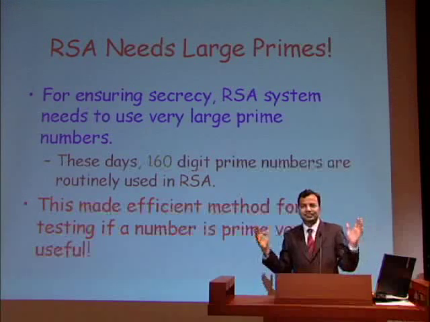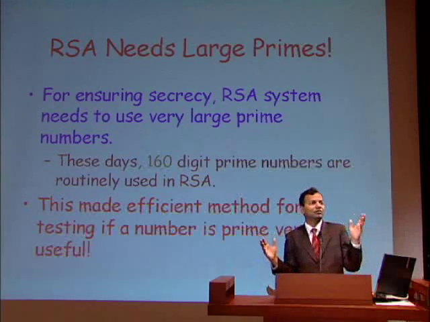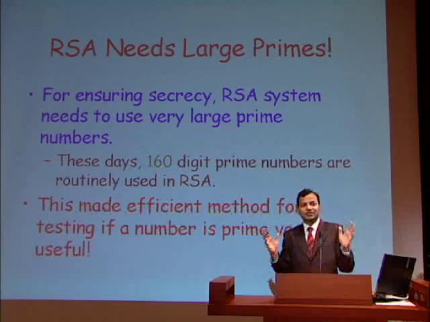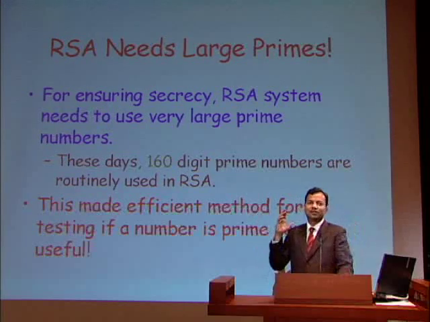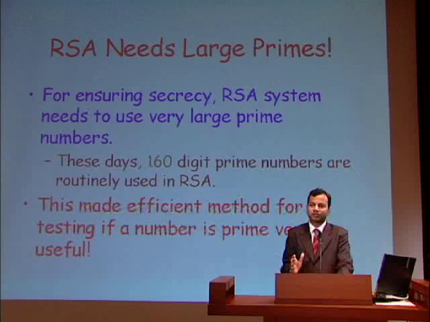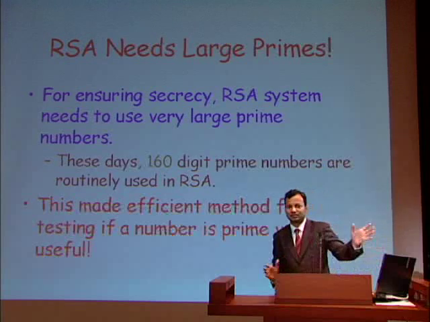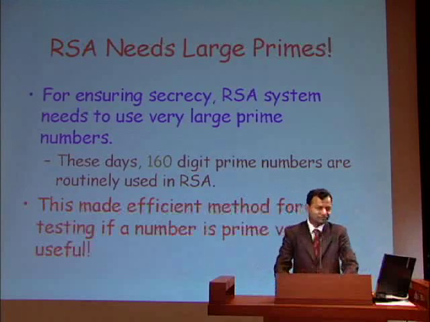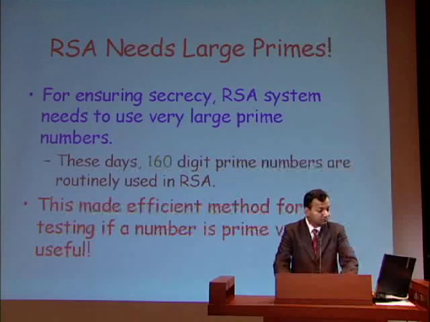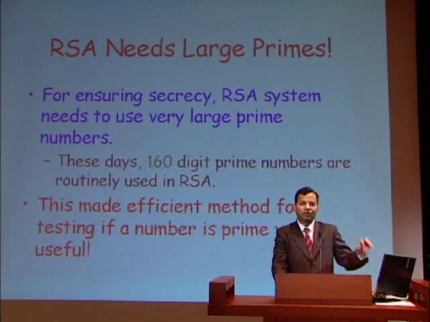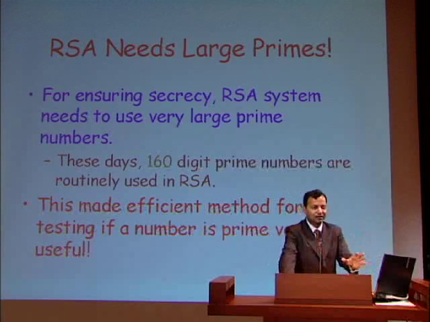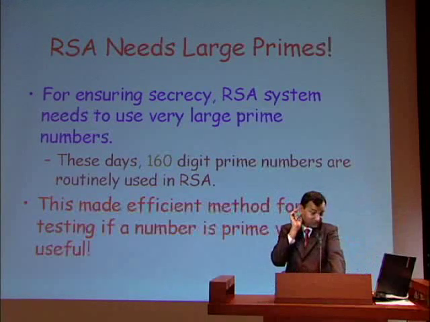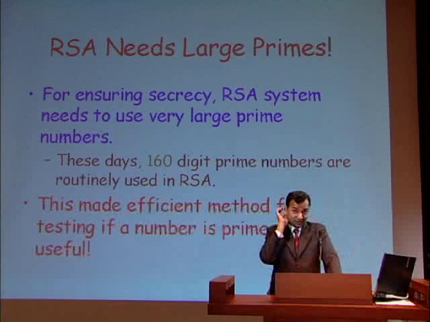Now, for a 160-digit number, which is of the order of 10 raised to 160, to test if it is prime, we need to know a really fast method, otherwise it will take forever. If we run the sieve of Eratosthenes, for example, over here, then it will take forever. It will never halt. So, an efficient method became practically important by the introduction of public key crypto systems. And that increased the interest.